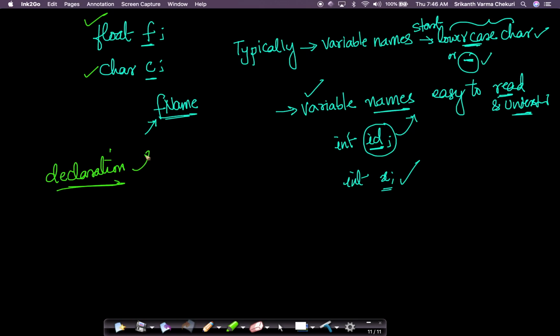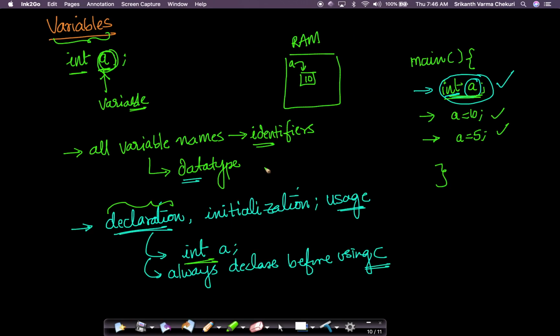The second part is called initialization. Initialization basically means I want to initialize my variable with some value. Look at this. When I say int a here, what happens? In the RAM there is some memory created. Let's say on our computer an integer takes 2 bytes. So 2 bytes of memory are created, which I can access using the name a.